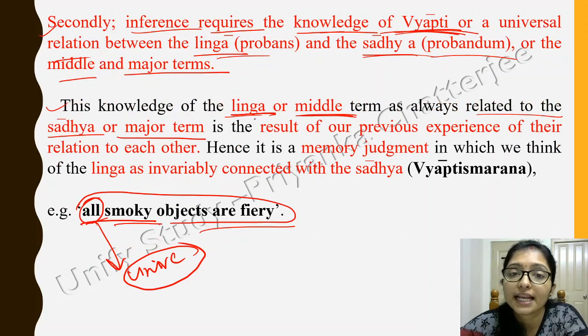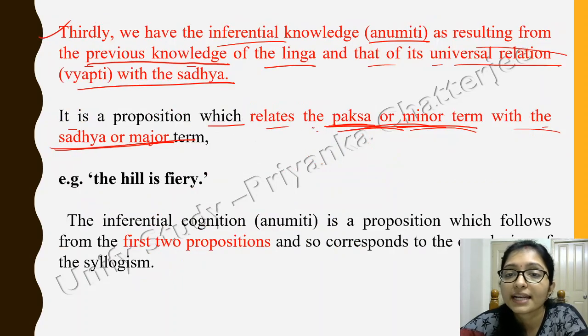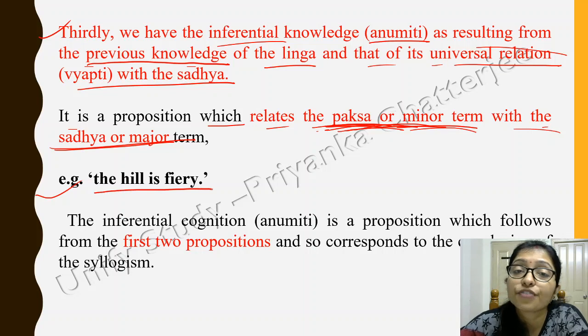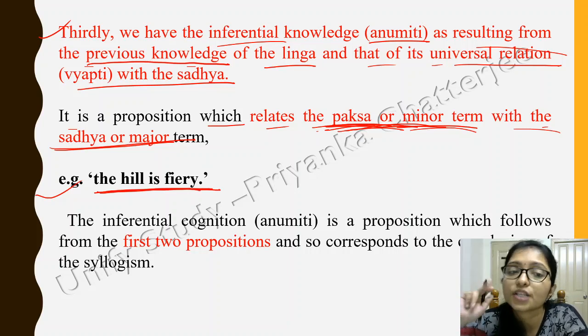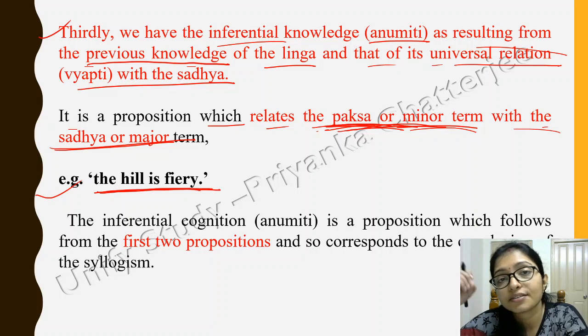Here the linga, or the middle term, is always related to the sadhya, or the major term, and here it is the paksha, or the minor term. So the example is the hill is fiery. You are directly telling there is fire.